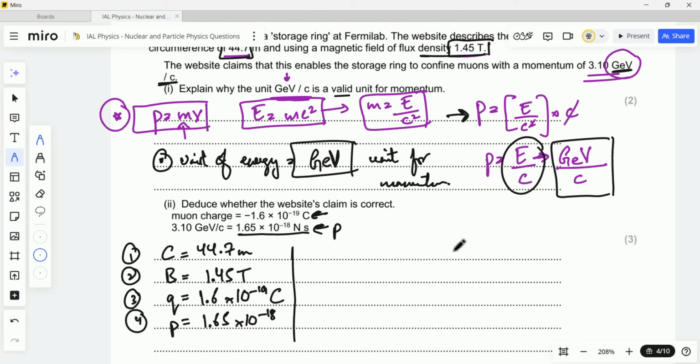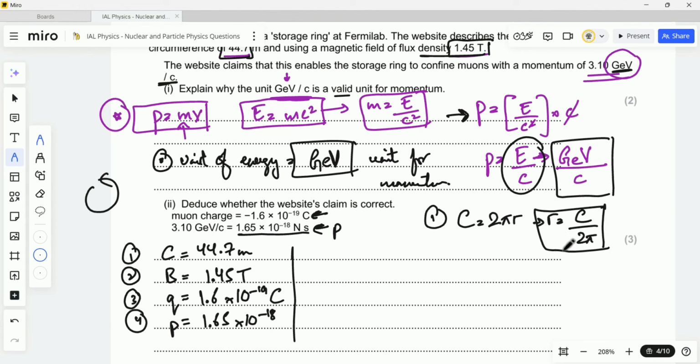So how do we solve this question now? To deduce whether the website's claim is right or not, we will be finding the value of the circumference. First, we will be finding the circumference using the general formula. We know that the particles would be moving in a circular path, right? So the circumference is C equals 2 pi r, the basic general formula. We will be using this formula, and making r the subject would give me C upon 2 pi.